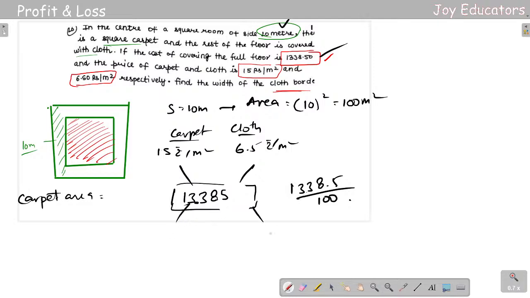The next thing is they asked to find the width of the cloth border. Let us do it in this manner.